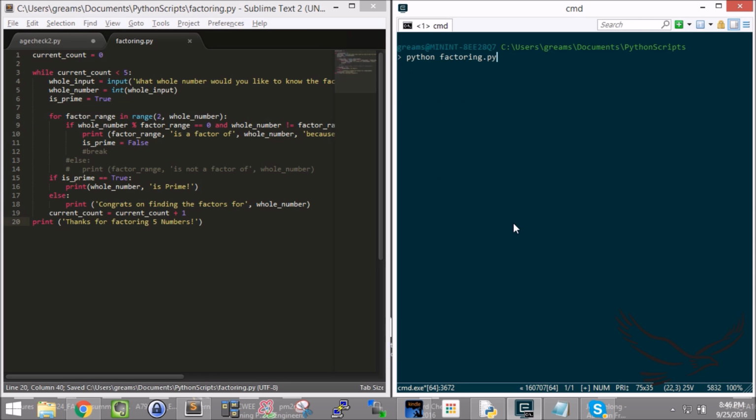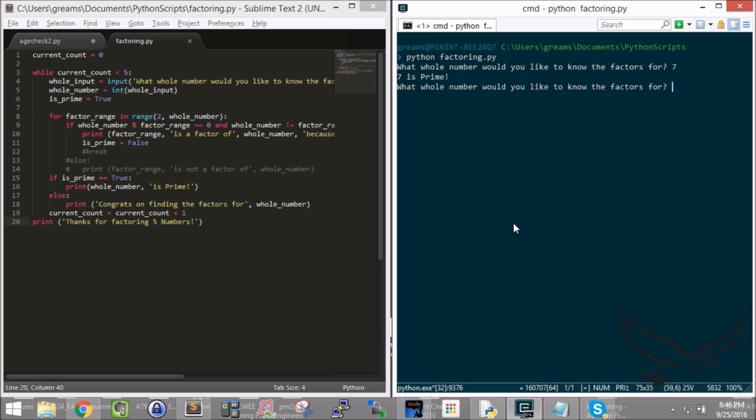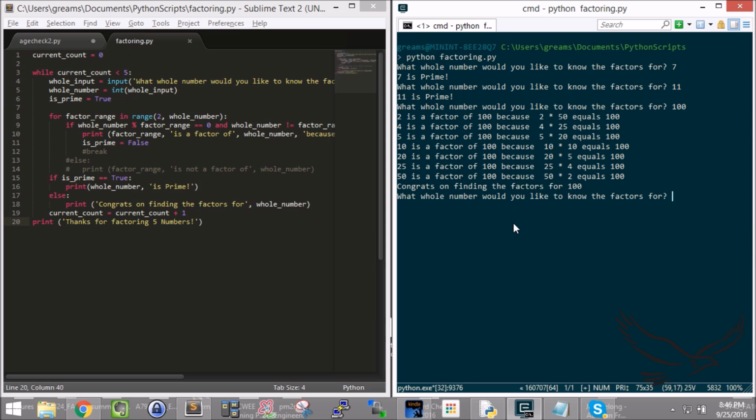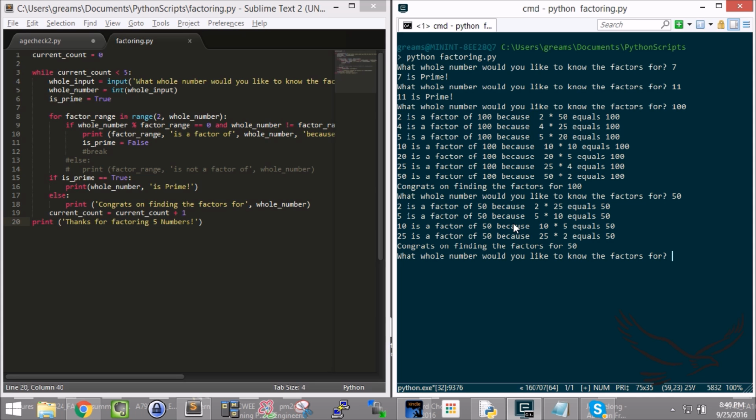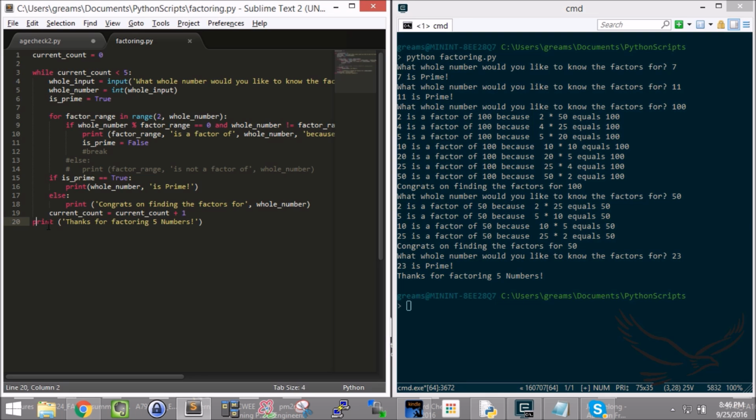So I'll run, there we go, 7, 11, 100, 50, 23, 20. Thanks for factoring 5 numbers. So when the while loop got done, it went ahead and printed the command at the end.